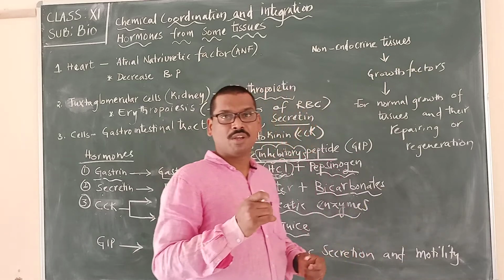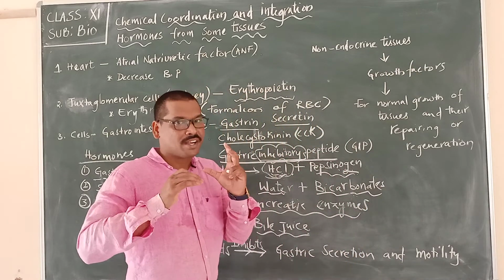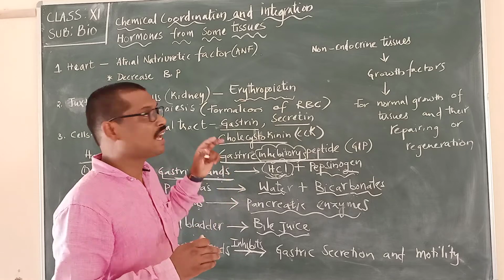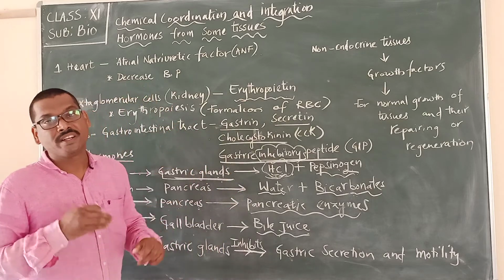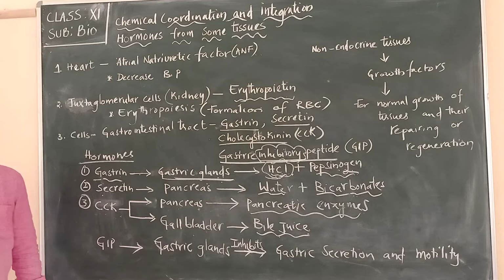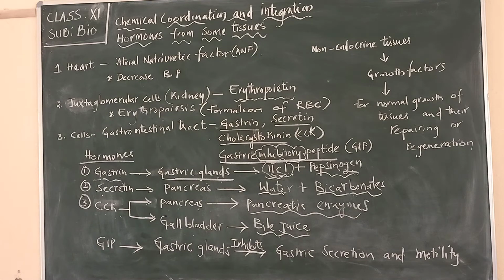So in this video we have understood that there are hormones produced from different cells and tissues present in our body. These are all those which we have studied in our video now.